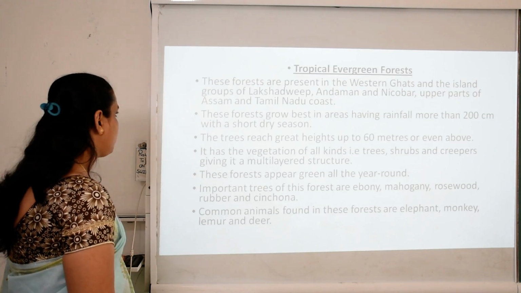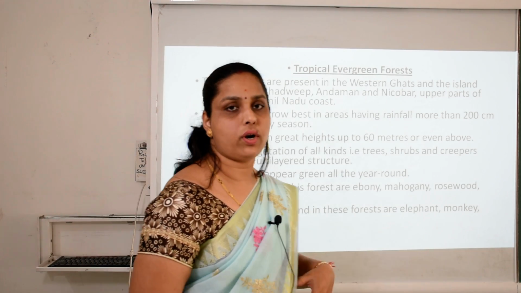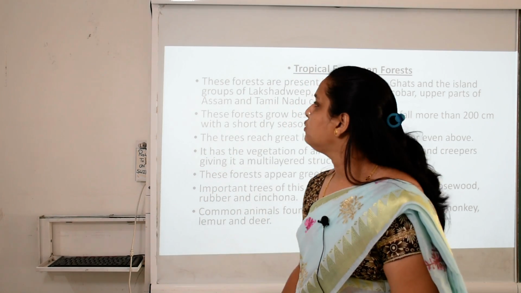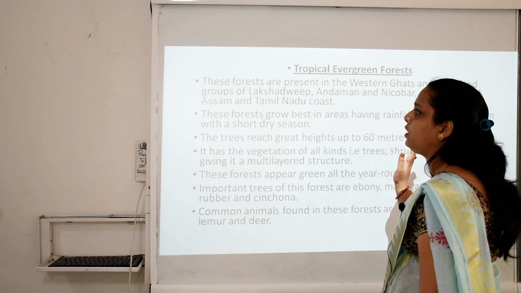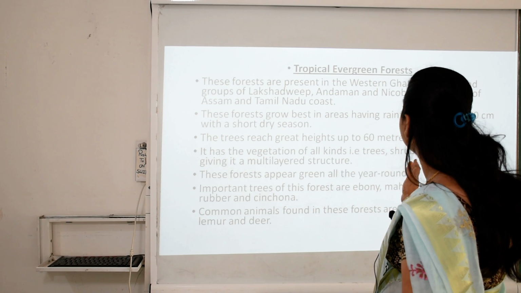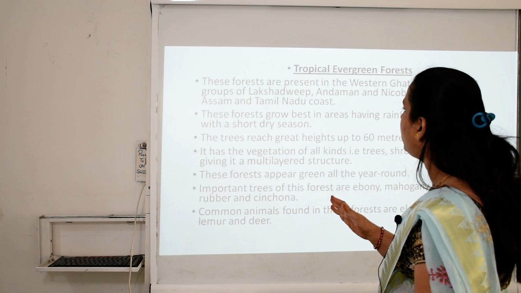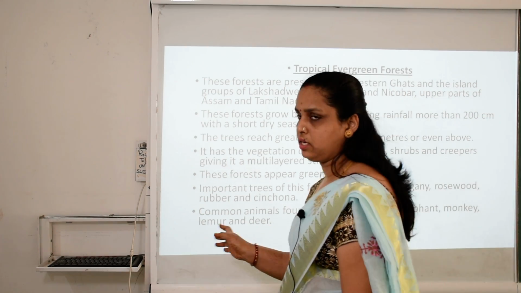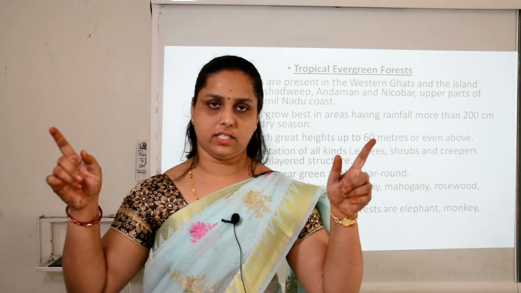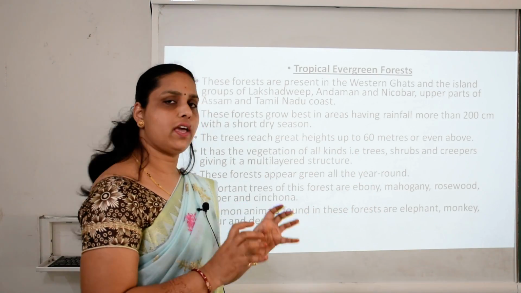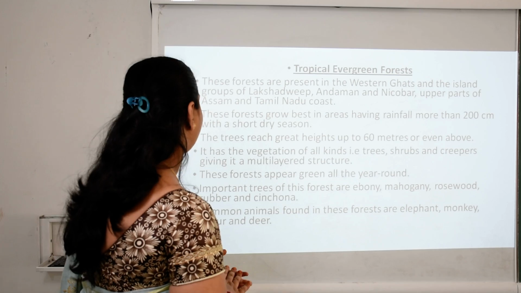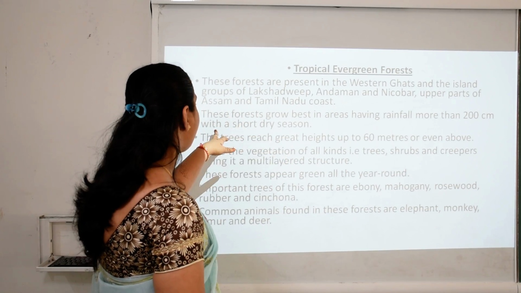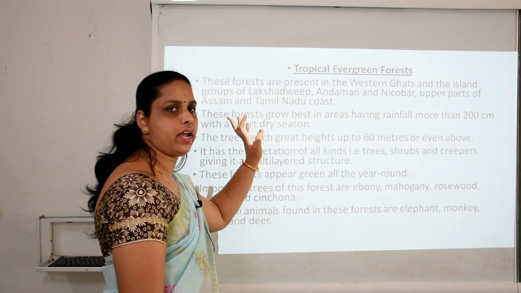Now we have to discuss in detail what kinds of forests there are and what the basic characteristics of these forests are. The first one is the tropical evergreen forest. These forests are present in the Western Ghats and the island groups of Lakshadweep, Andaman and Nicobar, the upper part of Assam, and the Tamil Nadu coast. We are talking about coastal areas. These forests grow best in areas having high rainfall, more than 200 centimeters, with a short dry season.